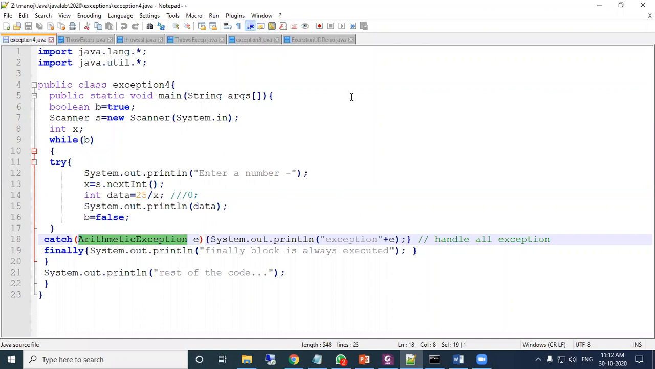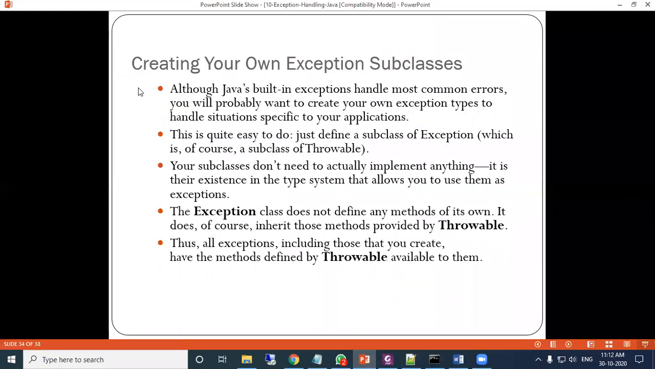today we will discuss another method, to make user defined exceptions. Although Java's built-in exceptions handle most common errors, you will probably want to create your own exception types to handle situations specific to your application. For your application, if you want to design your own exception, then you can. This is quite easy to do. Just define a subclass of Exception.